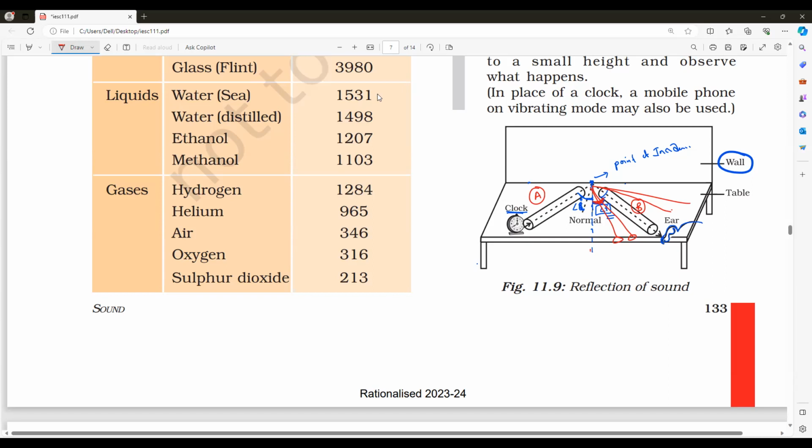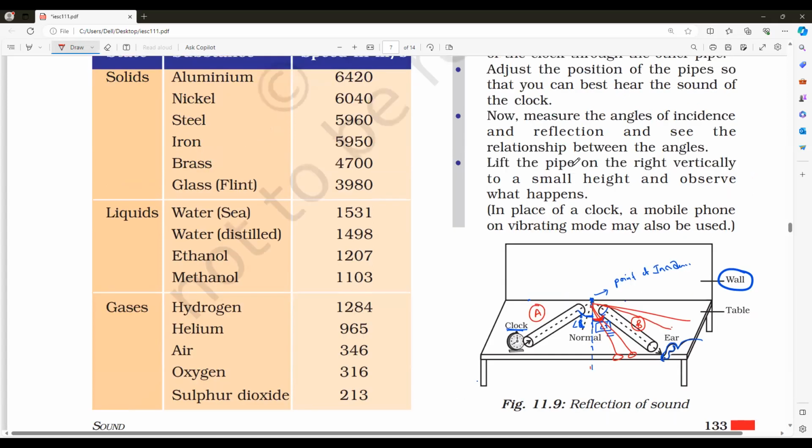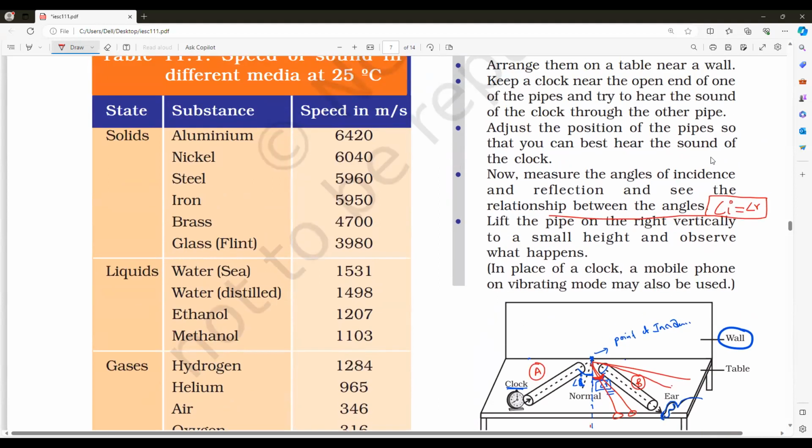So you can measure the angle of incidence and reflection and see the relationship between them: angle i equals angle r. Adjust the position of the pipes so that you can best hear the sound of the clock. The best audible sound to you gives the angle of reflection. That is what you have to note.